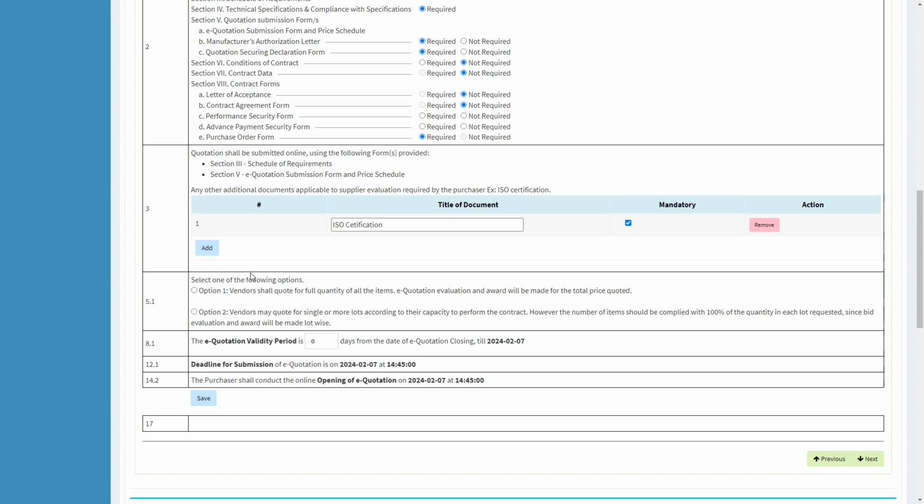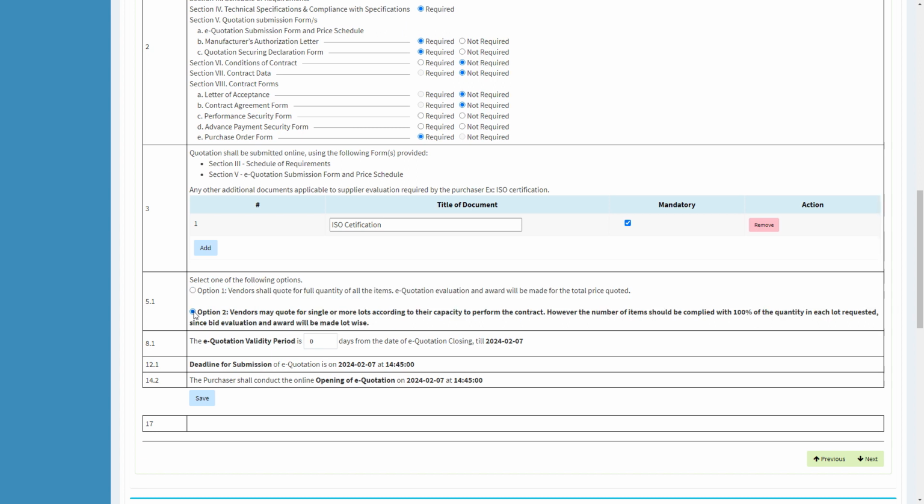In ITV clause reference 5.1, there are two selections. If you select the option 1, vendors shall quote for the full quantity of all the items. And if you select option 2, vendors may quote for single or more lots according to their capacity to perform the contract.